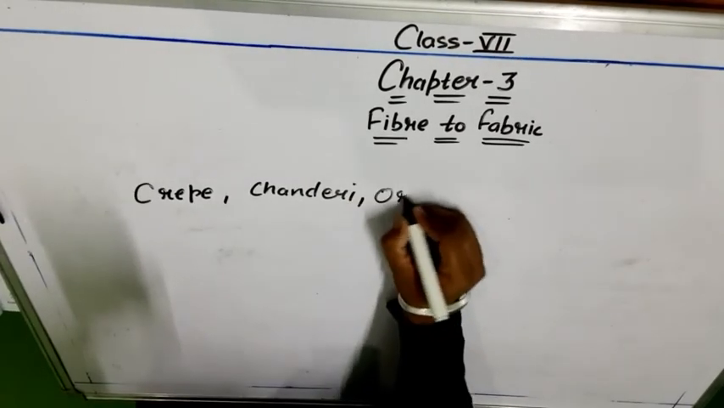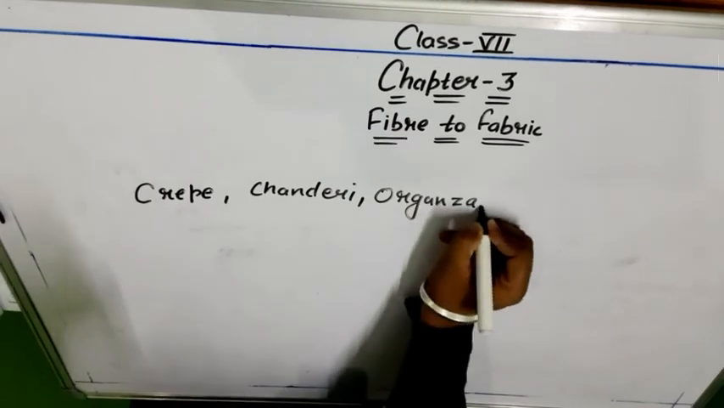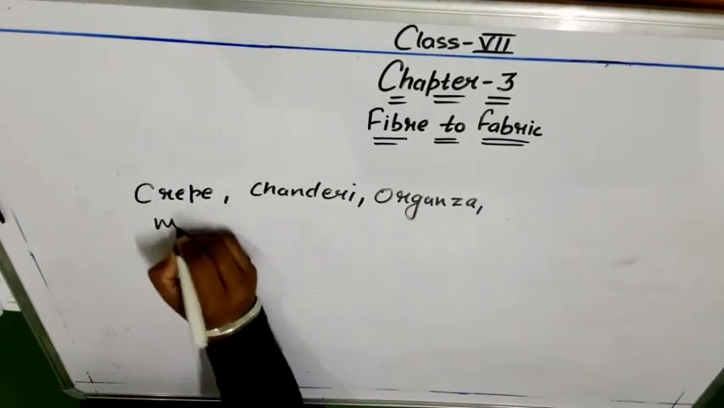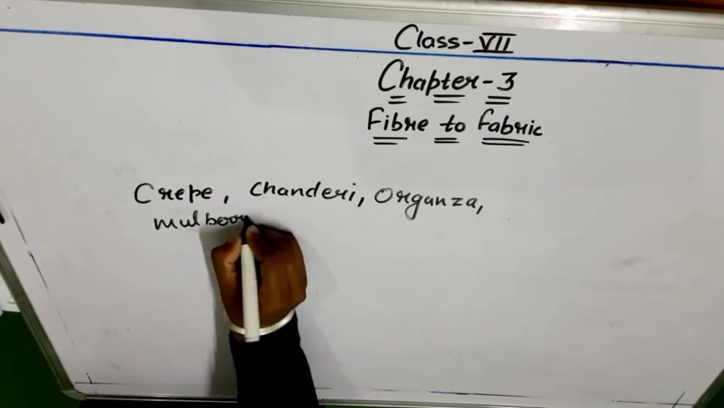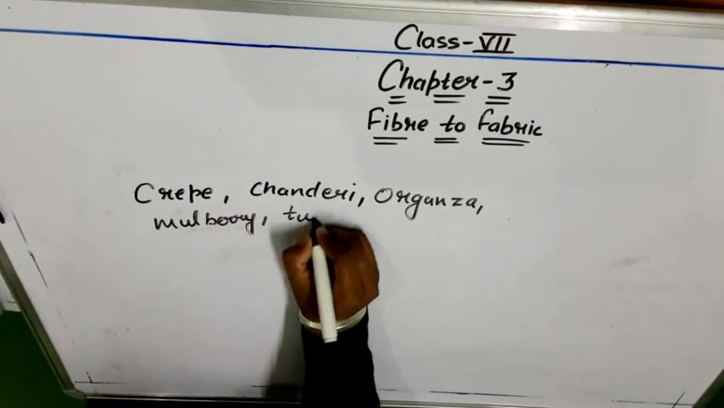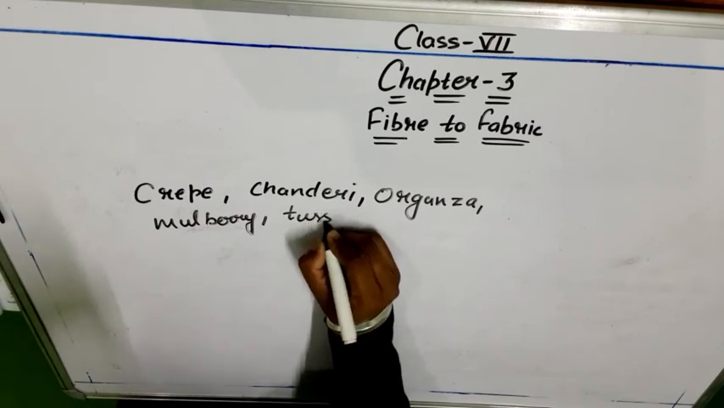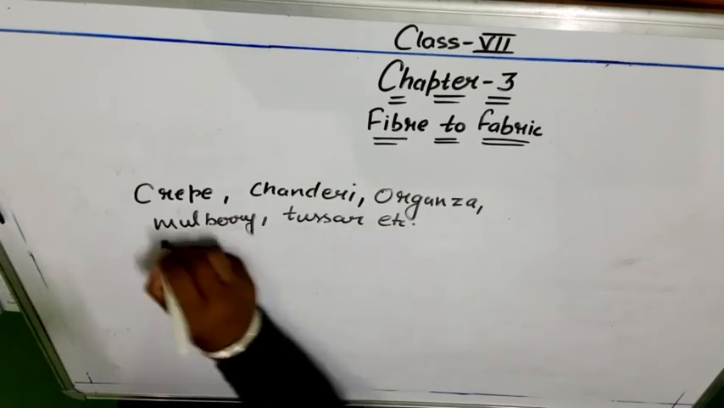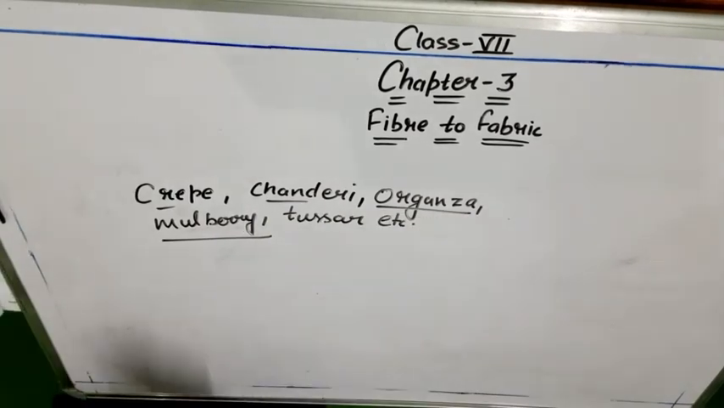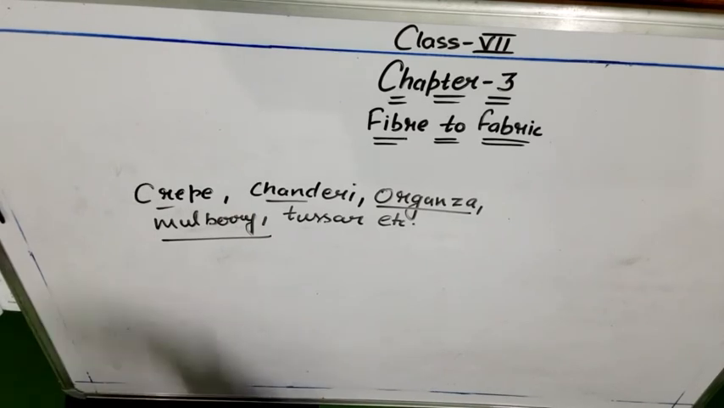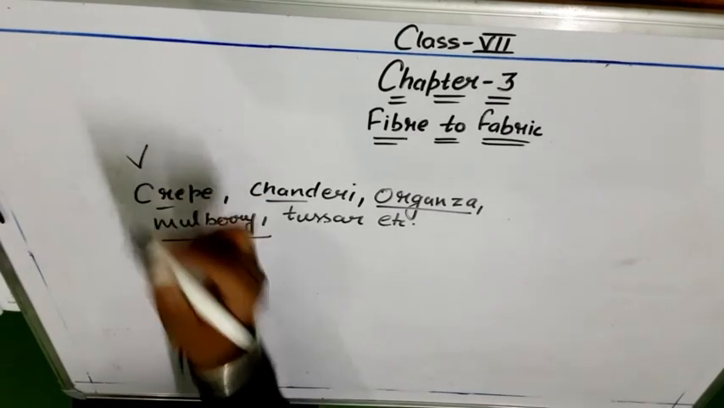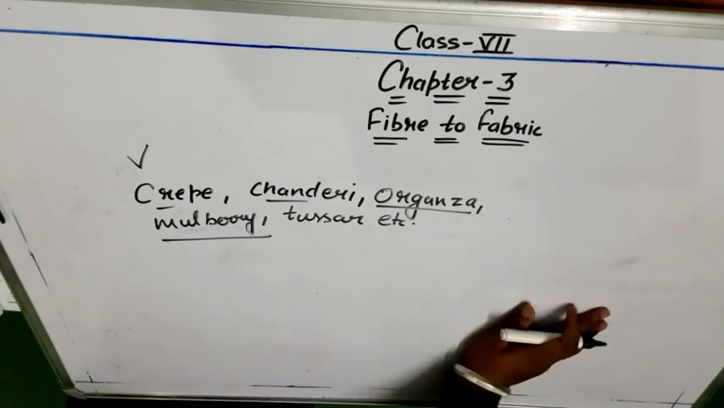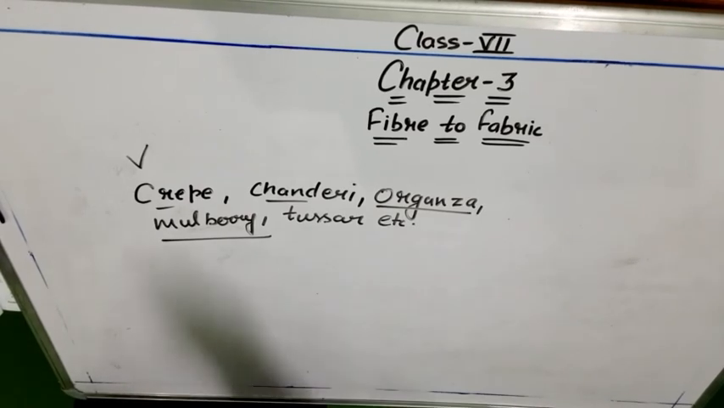Organza, Mulberry, Tussar, which I have told you, etc. Now apart from this, you can search on Google, or you can search in your books also. And if you do not have the book, you can download it from the NCERT website just for reading purposes, or I am also sending you the PDF of your book with this video.